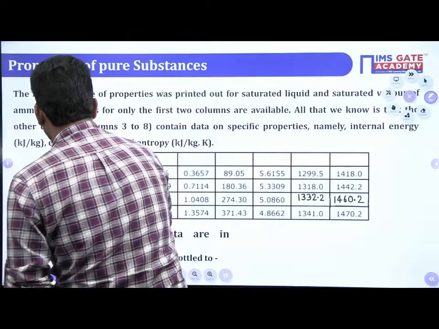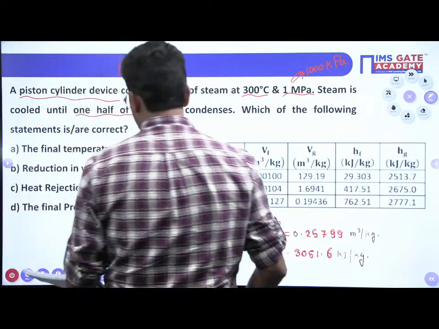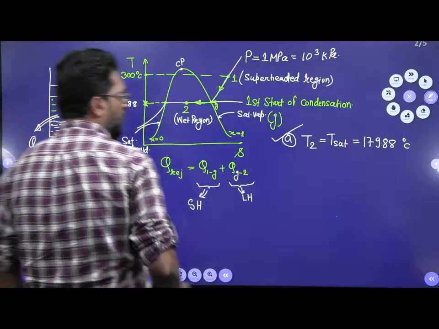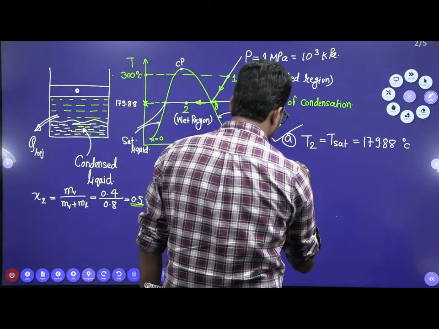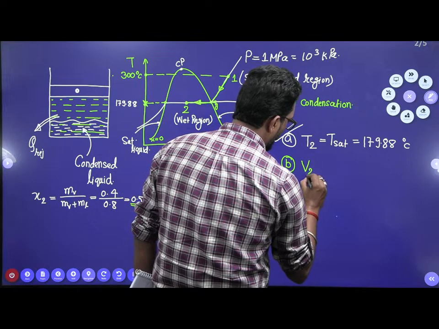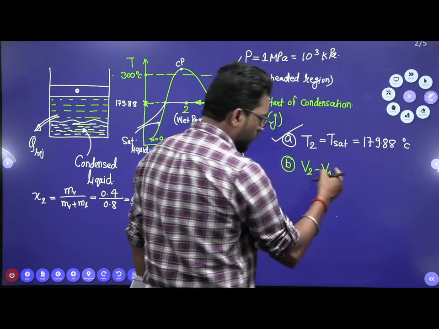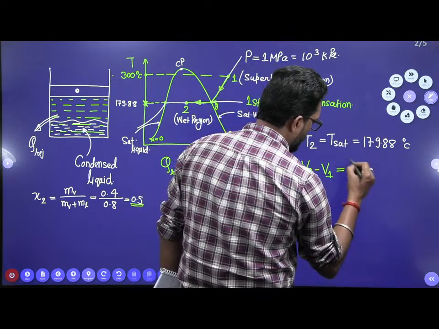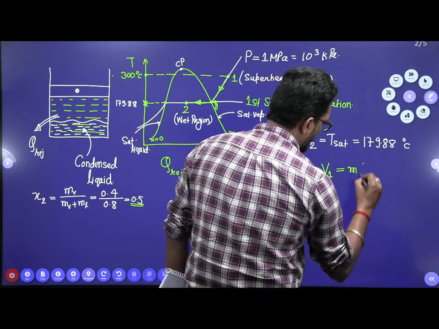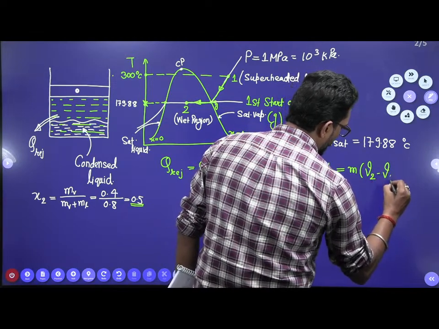Second one, what is the second one? Reduction in the volume. We have to find the reduction in volume. Reduction in volume means final volume V2 minus initial volume V1, and this is the total volume. Because mass is there, so M into specific volume 2 minus specific volume 1.